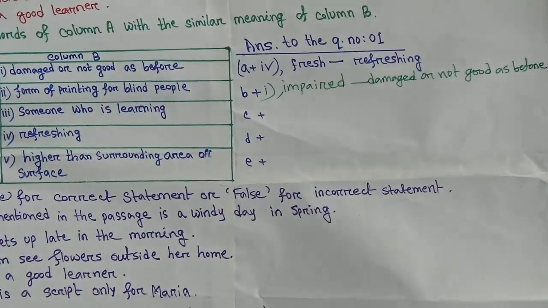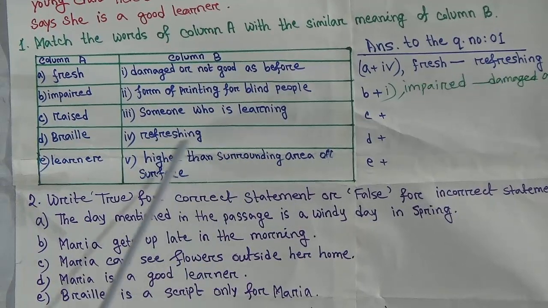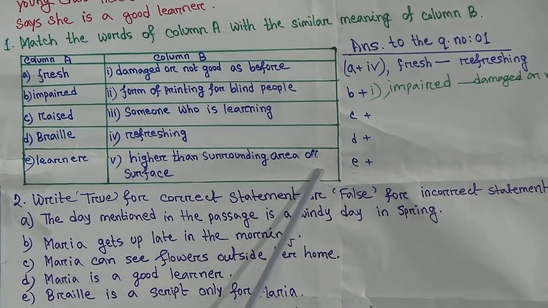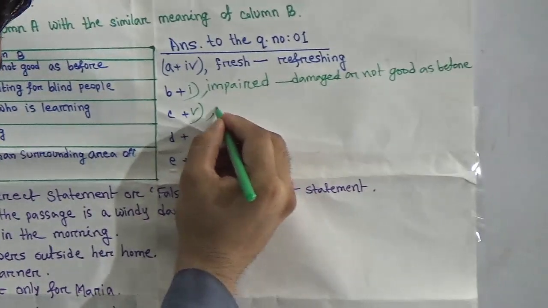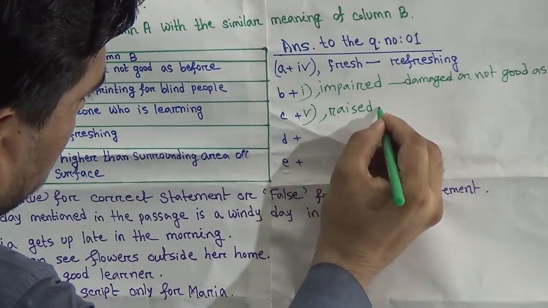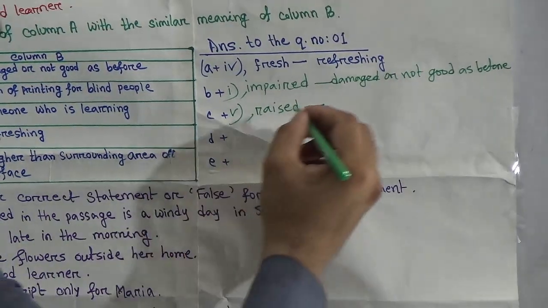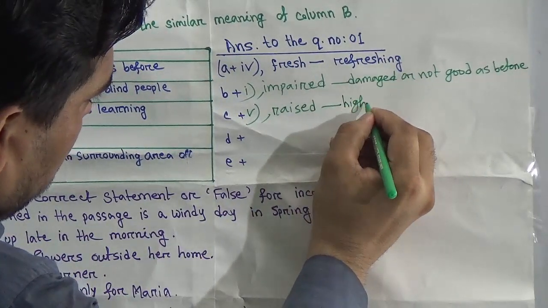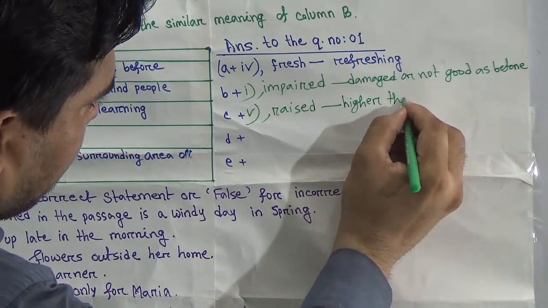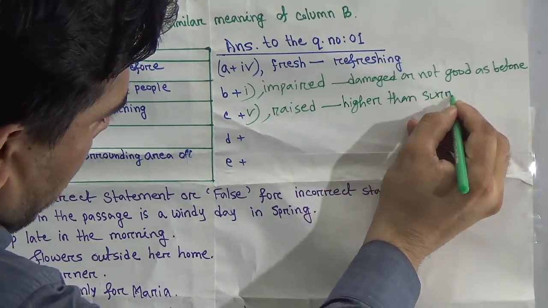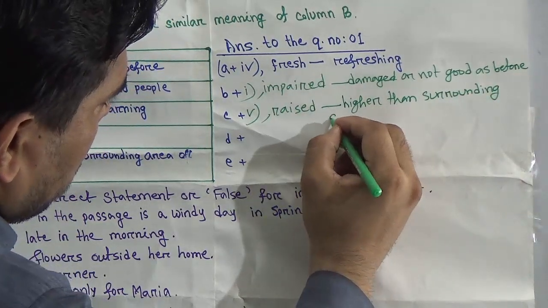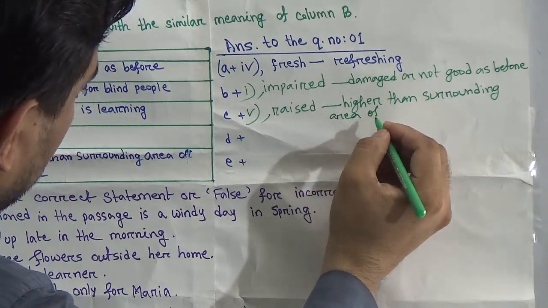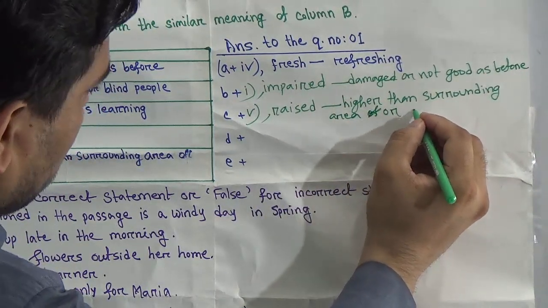Okay, next go to C, raised. Raised means higher than the surrounding area or surface. Yes, that is the correct answer. Someone who is learning is not the answer. C plus 5. The word is raised. Write the word here, then give a hyphen, then the matched answer, higher than surrounding area or surface.